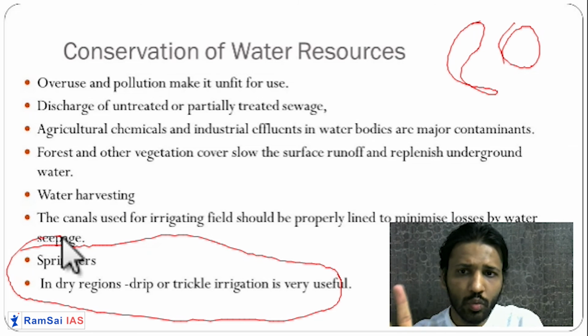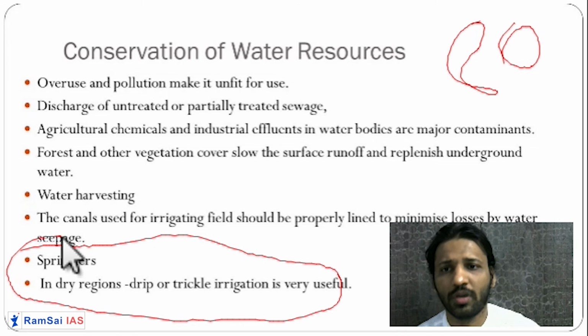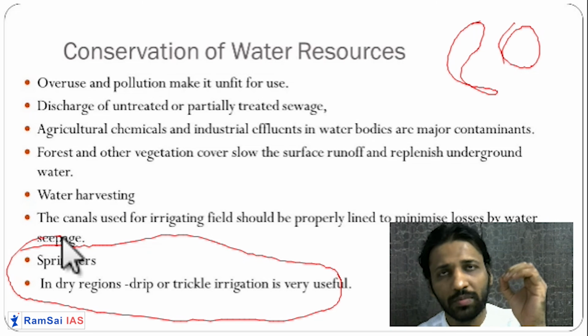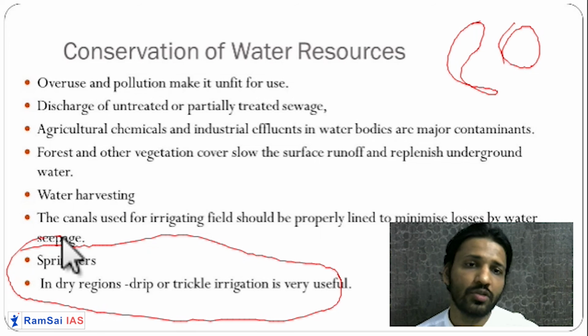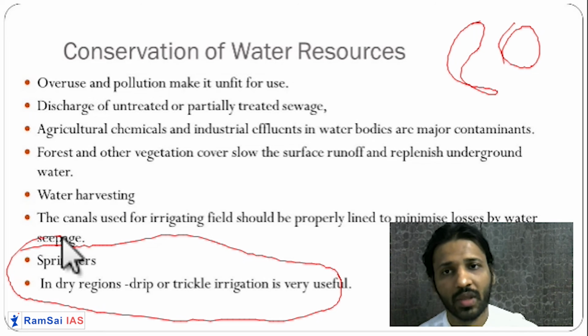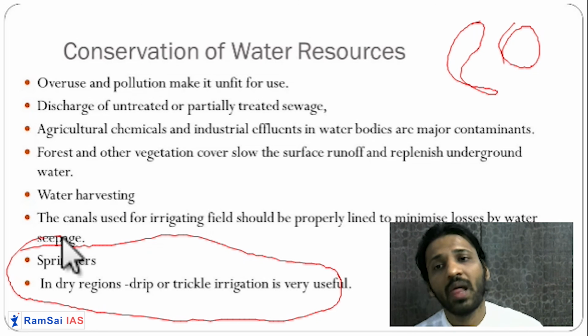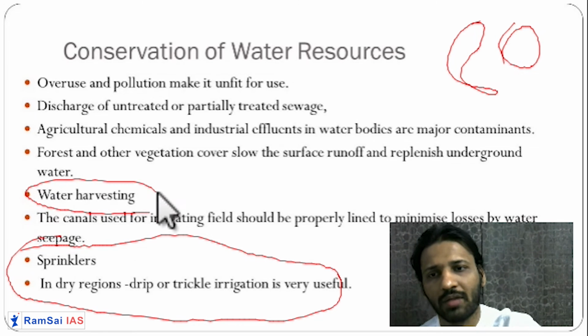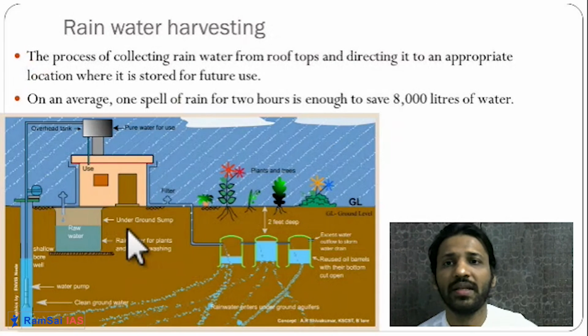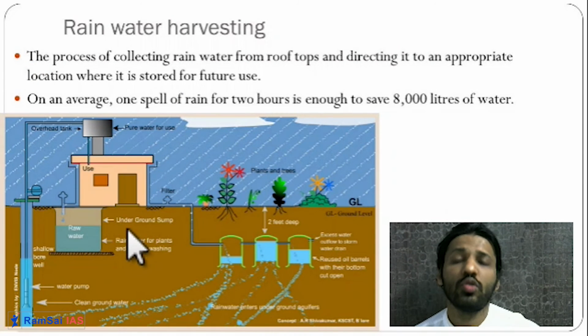So usage of sprinkler, drip irrigation and trickle irrigation is very important. Increasing the forest cover, getting it. So these are very important things for the conservation of water. Next, after conservation, to stop the wastage of rainwater, we need to do water harvesting. So water harvesting is very important. Water harvesting can be done at various levels.